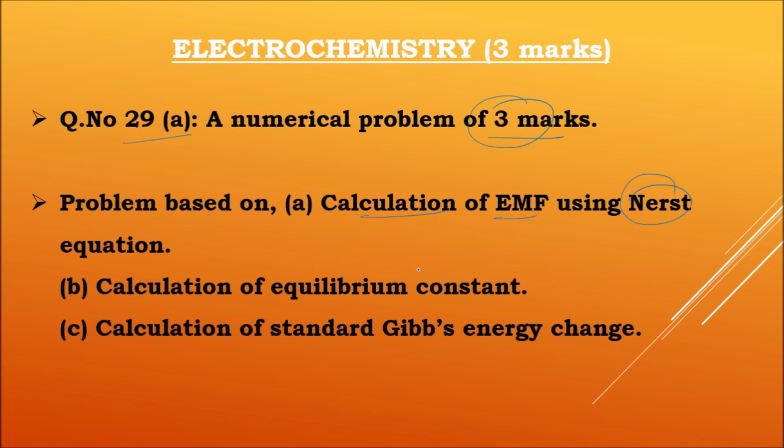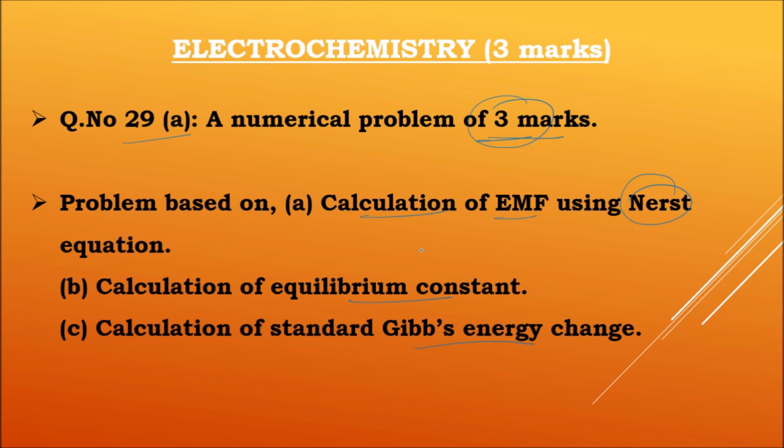That's the first formula. The second one is calculation of equilibrium constant, they may ask, or they may ask calculation of standard Gibbs free energy or Gibbs energy change ΔG° by using E° of cell. So based on these 3 formulae, we can expect one problem of 3 marks. So from this topic also you can easily score 3 marks.